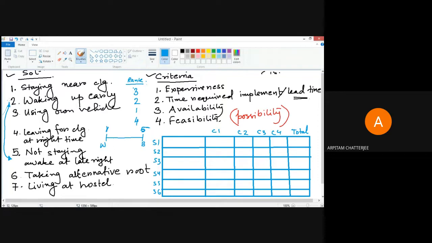Okay. So my first solution is staying near college. And my criteria are C1, C2, C3, C4. The first criterion is expensiveness. So for staying near college, in terms of expensiveness, what will be your score between 1 to 5? If it is not at all expensive, you should give 5. If it is very expensive, you should give 1. So staying near college, in terms of expensiveness, how much will you give?